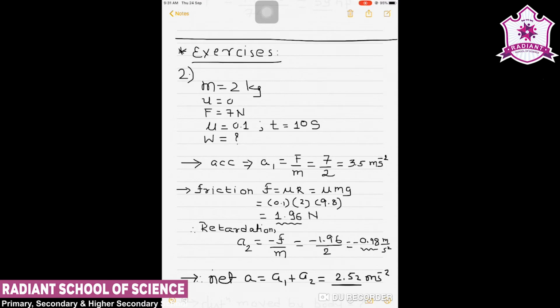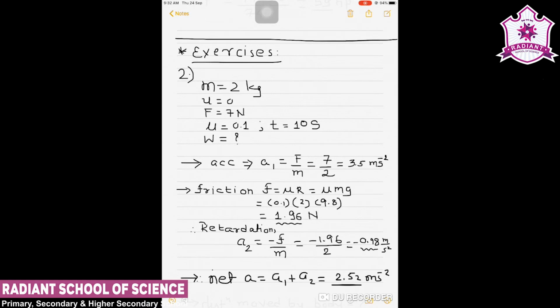We are initially given some of the quantities, and on the basis of that we have to prove the work energy theorem. Now we will see how and what are the given. We are given that a body of mass 2 kg initially at rest. So we are given mass that is 2 kg and it is initially at rest. So u is equal to 0.